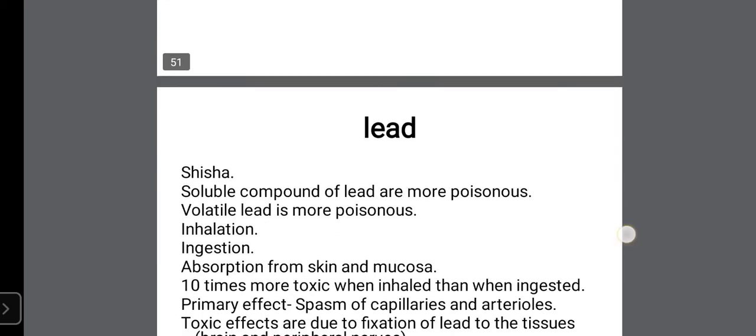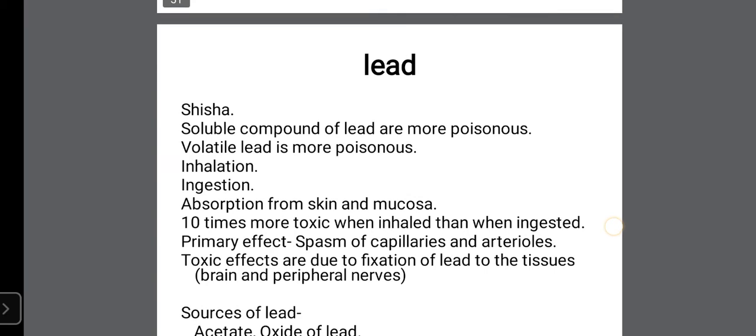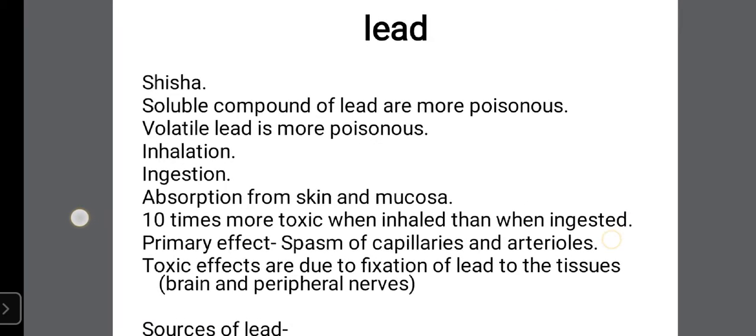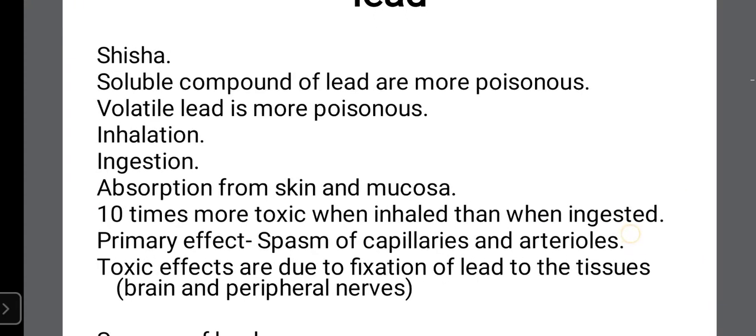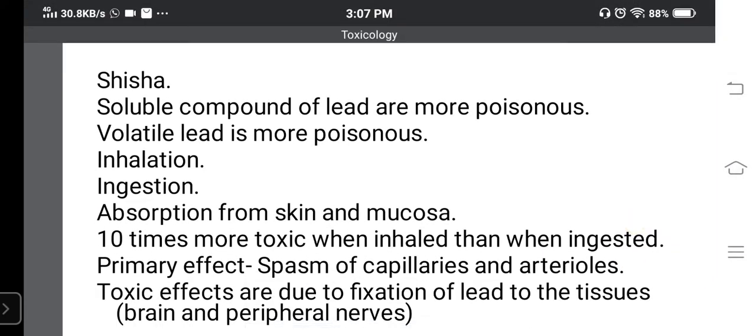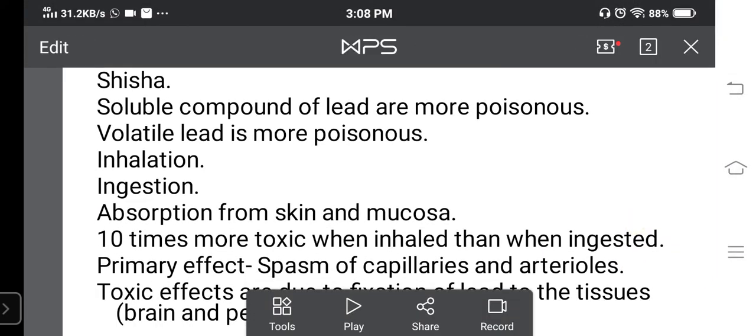So today we will start with metals. The first topic we will see from irritants is lead poison. We'll see lead poison in detail. And I tell you, lead poison is asked as a 20 marks long question. I have told you, one question out of 5, 6 and 7.